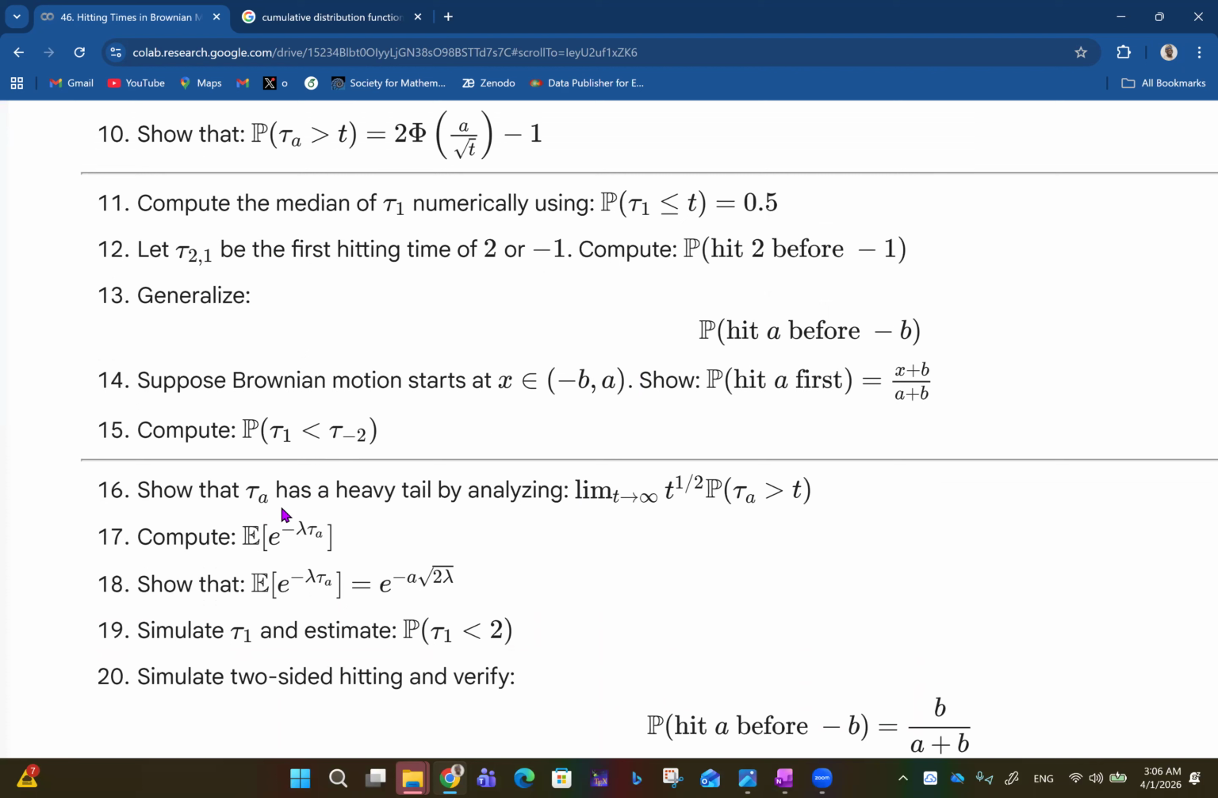Then show that tau sub a has a heavy tail by analyzing this, and compute all of these things. So try your hands on them and let's see what we get, to confirm that you really have a clear understanding of all these things. Let me know how helpful this is for you, and if there's something else you'd like me to try out, feel free to let me know.